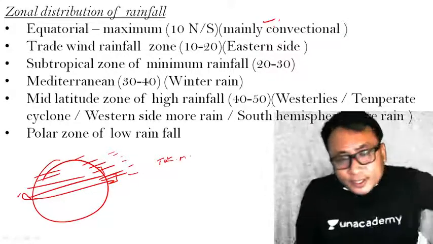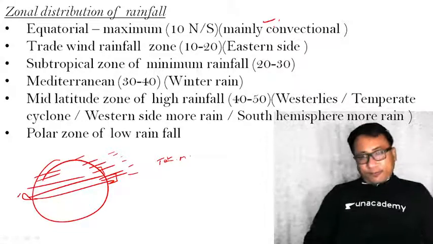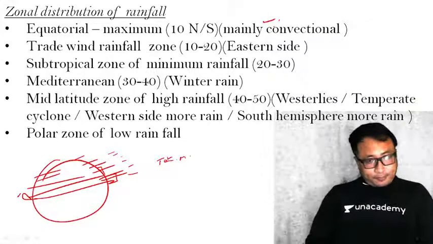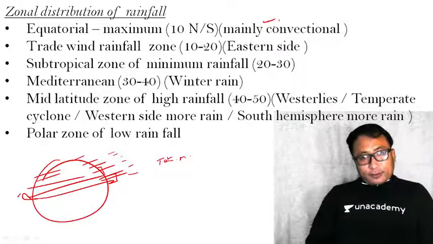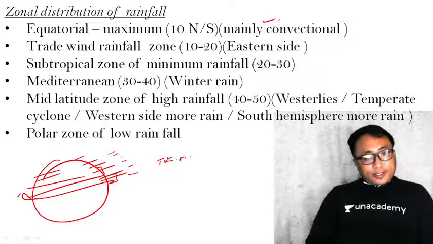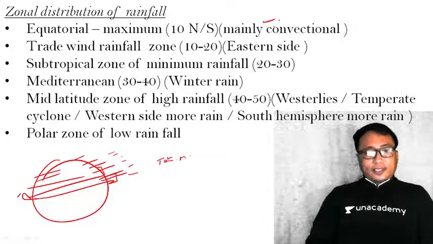Therefore, in the equatorial region, usually in the afternoon or late afternoon, there will be intense rainfall because of heating up right from the morning. Now, the second zone is the trade wind rainfall zone, that is 10 to 20 degree north and south latitude on the eastern side. Why?